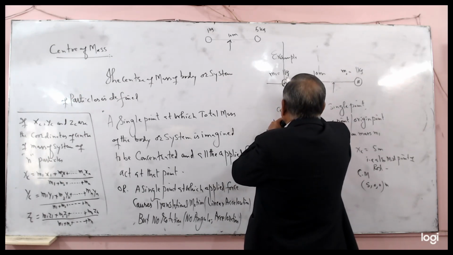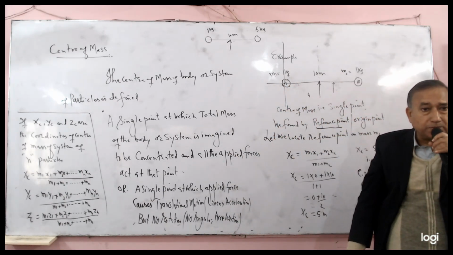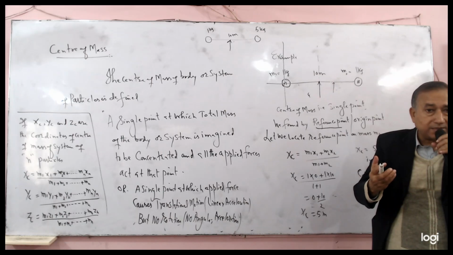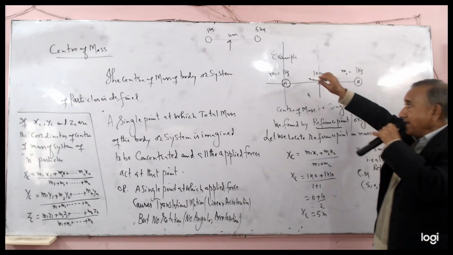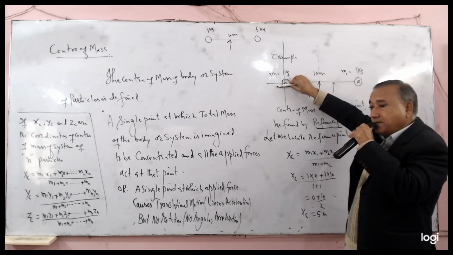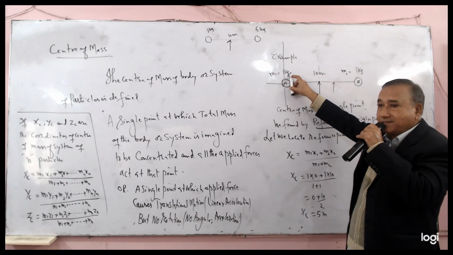At the particle M1, the reference point, or origin point, is a point at which two lines mutually intersect at an angle of 90 degrees.